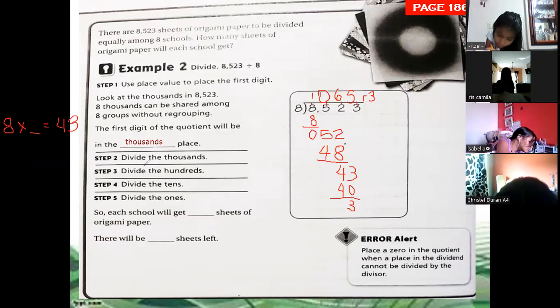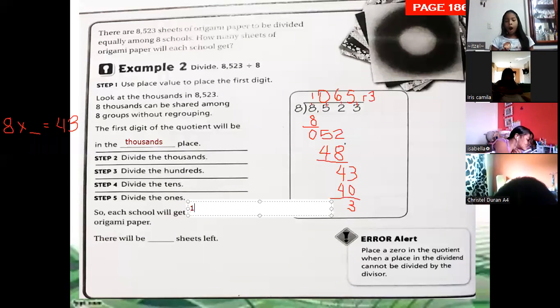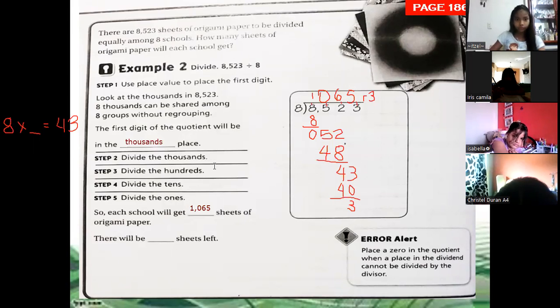That's what we did. Easy. We divide the thousands, the hundreds, the tens, and finally the ones. Each school will get 1065 sheets of origami paper. And how many will be left? 3 sheets left.